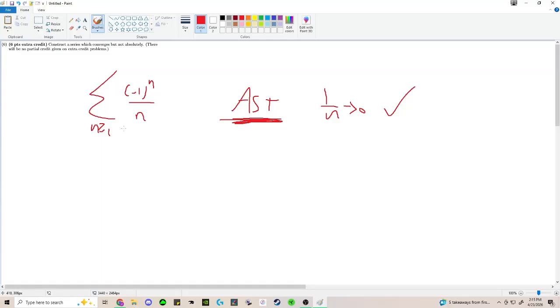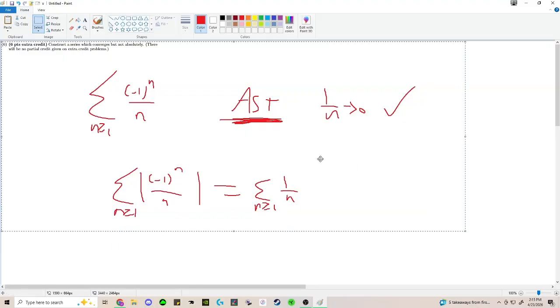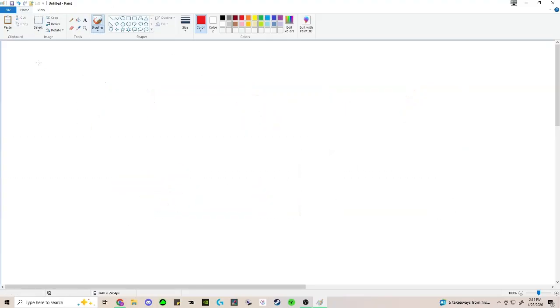But it's definitely not absolutely convergent, because the sum for n greater than or equal to 1 of negative 1 to the n divided by n in absolute value is just the harmonic series, right? Which we know does not converge. So then that's going to be conditional convergence. It's not absolute, but it does indeed converge. All right, and we'll get on to our last. We're going to do our little Taylor expansion, and we should be done.